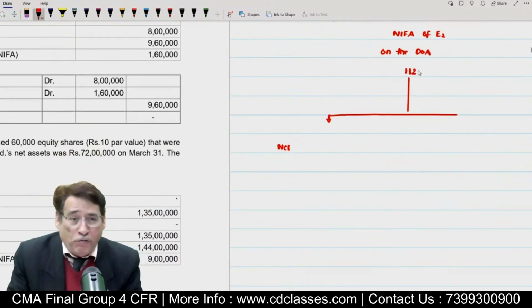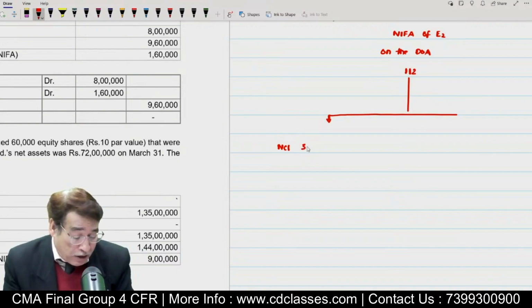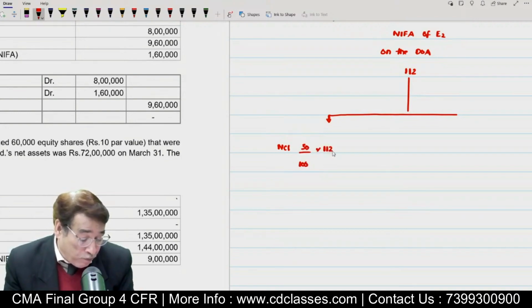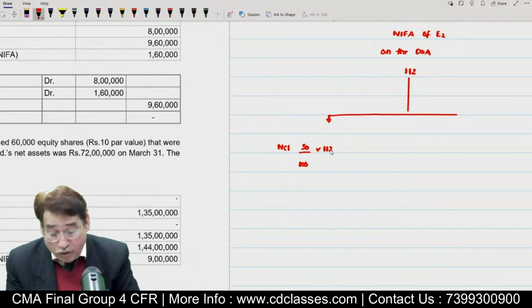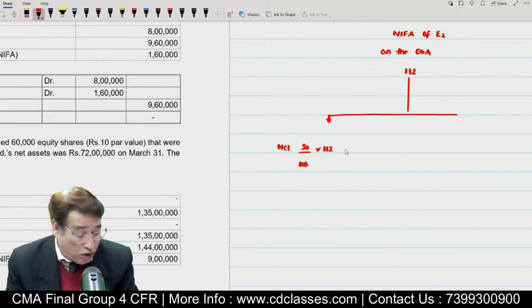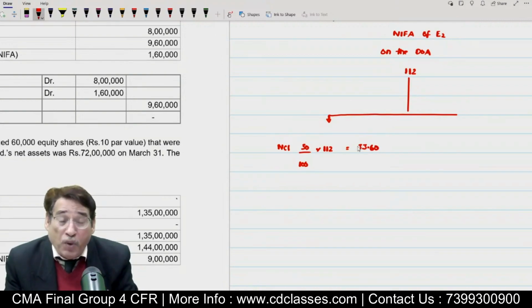So on the date of acquisition, we have seen that NIFA, I'm talking about NIFA, the net identifiable assets of the subsidiary company or the acquiring company on the date of acquisition is 112 and NCI share is 30%. So I will simply take 30% of 112. Now, for that, I will have to take the help of the calculator. Correct? So 112 into 30% comes to 33.60. So out of 112 worth of assets, 33.60 worth of assets belong to NCI.